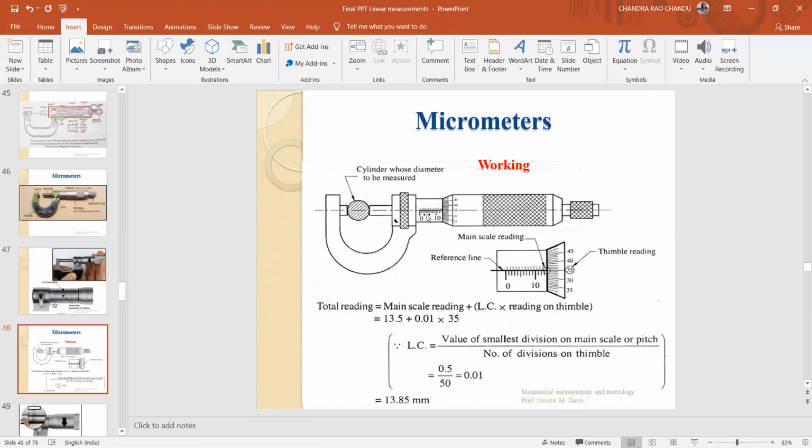This is on the barrel. If you observe here, this is 0, and it is increasing likewise 10, 11, 12, 13. Okay, 13 division is visible. Therefore, 13 is the main scale reading. And on the thimble, the 35th division is coinciding with the reference line. Take this thimble reading as 35. What is each division value on the thimble? 0.01 is the each division value on the thimble. Therefore, total reading is 13.5 plus 0.01 into 35.